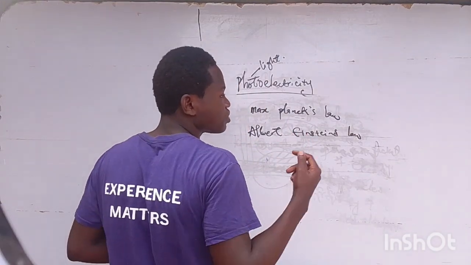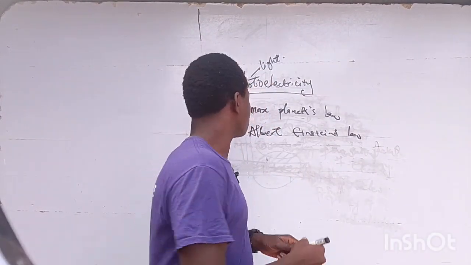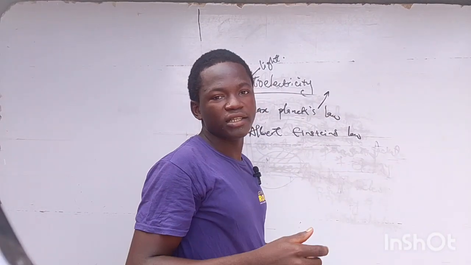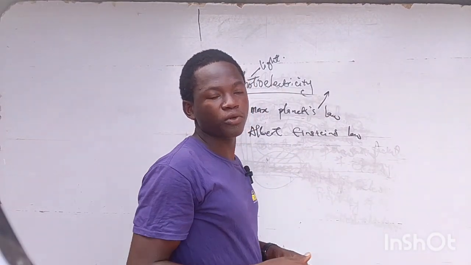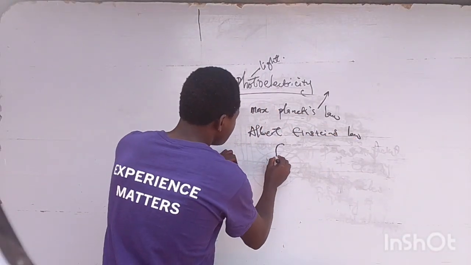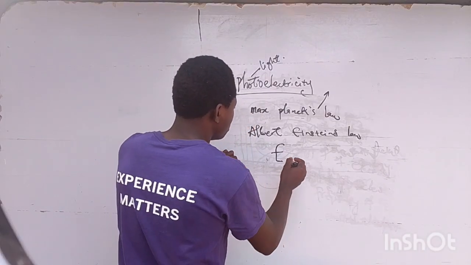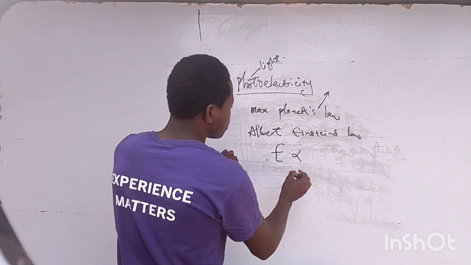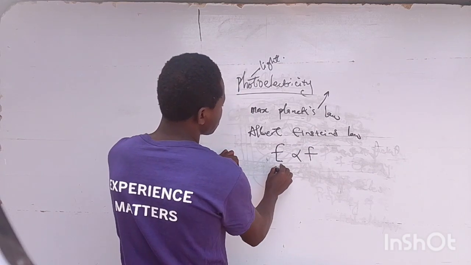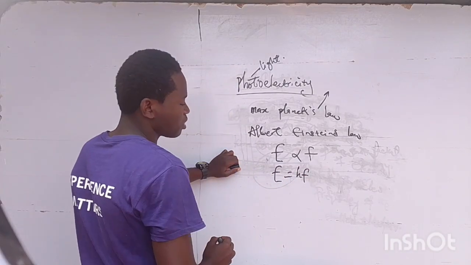The law states that the energy of the electromagnetic radiation is directly proportional to its frequency. That means if we remove the proportionality sign, the energy will be equal to h f. Did you understand what I'm saying?